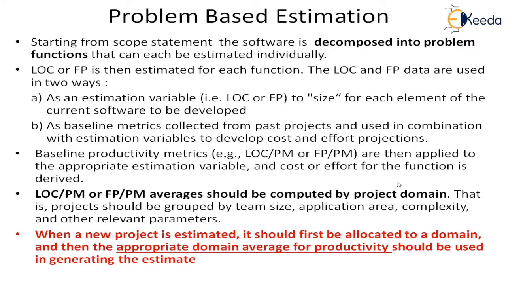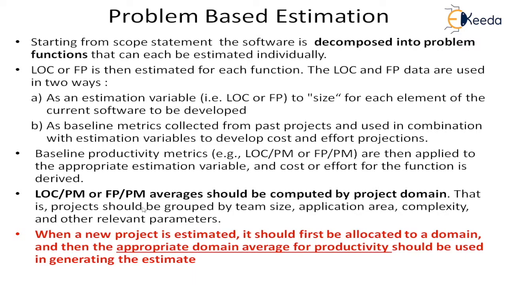So based on all those factors in which the project was done, the category of the project or the domain in which you have done the project, that will determine the particular standard metrics. So when you keep it, you have to be careful. And whenever you take the data, you have to take the data for the particular project domain. Select the productivity data from the metrics. Based on this, apply it to your LOC or FP size to get the actual effort.